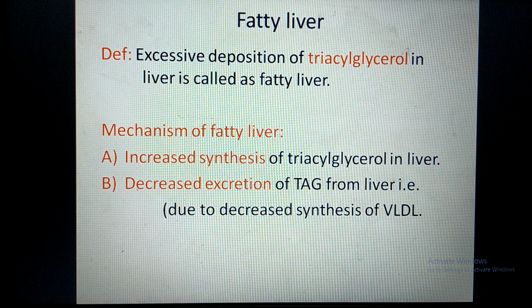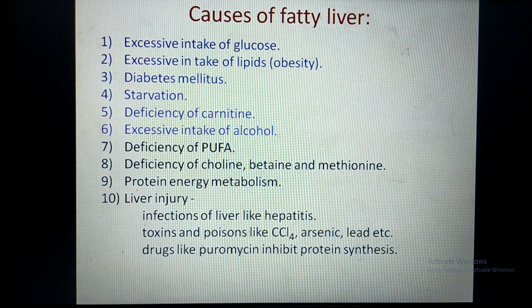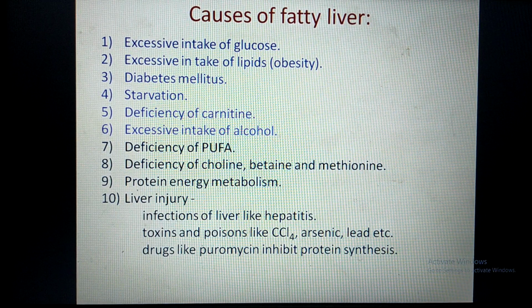In the last lecture, I have told you that triglycerides are synthesized by the liver and transported to the peripheral tissue by incorporating these triglycerides into the lipoprotein called VLDL. If the synthesis of VLDL is hampered due to any reason, then the transport of triglyceride does not occur, and the triglycerides which are synthesized by the liver remain in the liver itself, or they get deposited in the liver, leading to a disease called fatty liver. Now these are the causes of fatty liver.